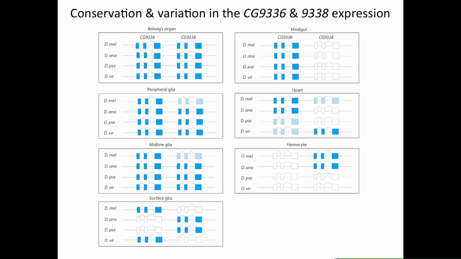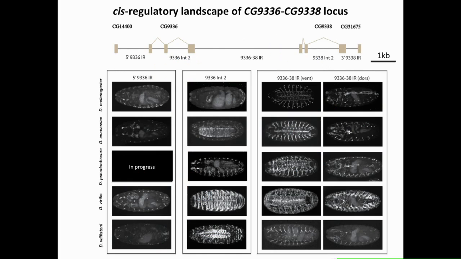So to quickly sum up, the expression domains of these two paralogs seem to have both highly conserved elements and variable ones. Next, we determined the cis-regulatory landscape controlling this expression. To do this, we simply made a GAL4 reporter construct from five of the intergenic regions and introns from the CG9336 and 3.8 loci of different species.